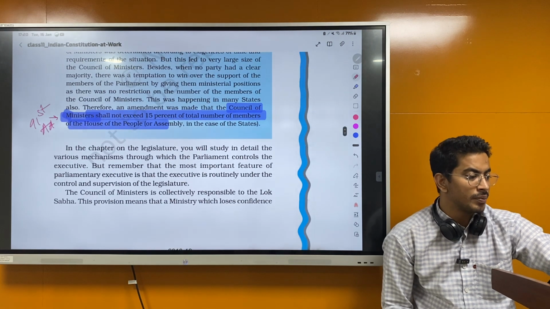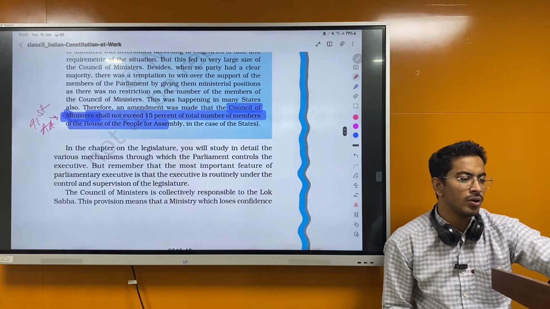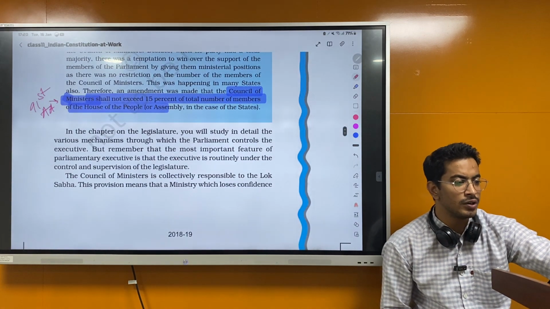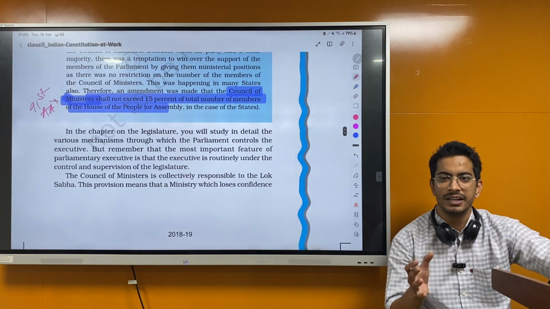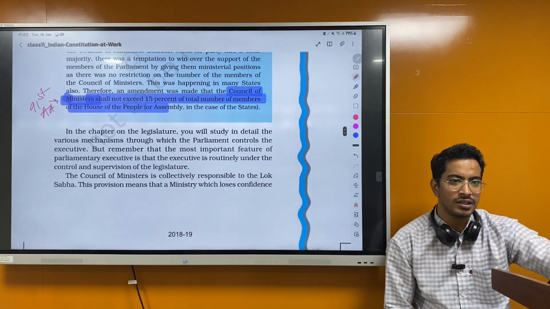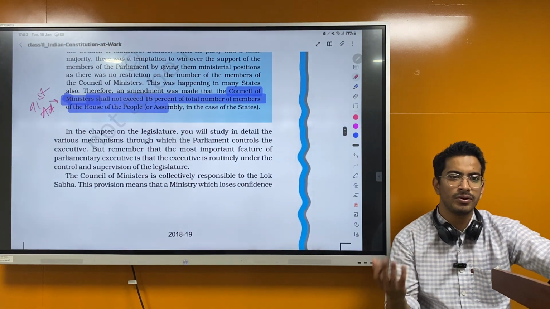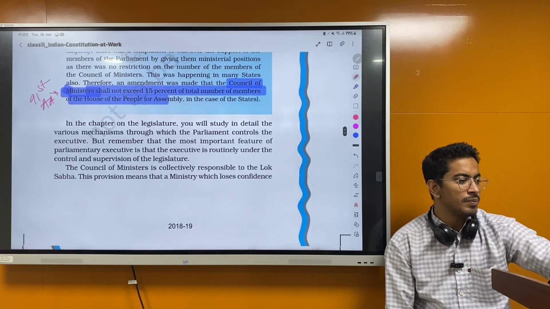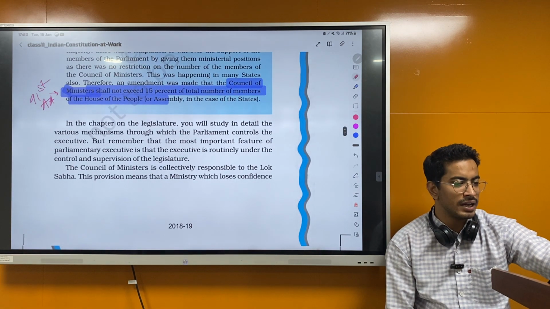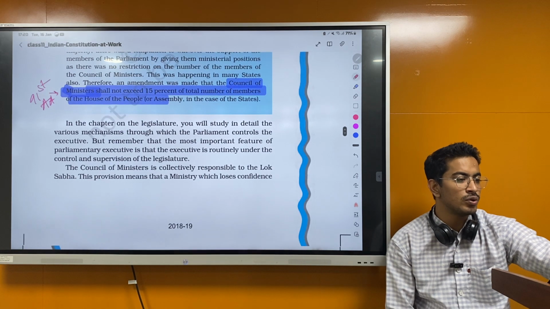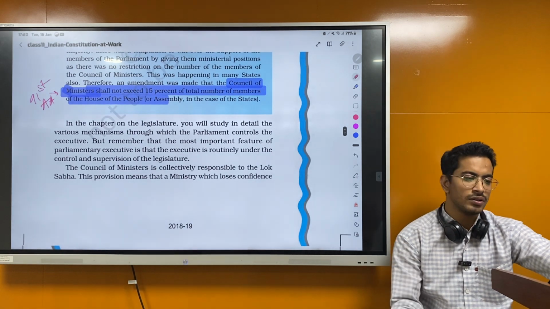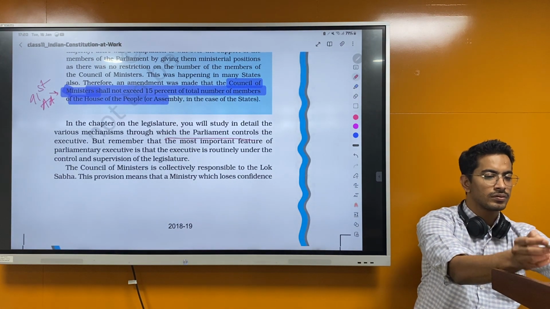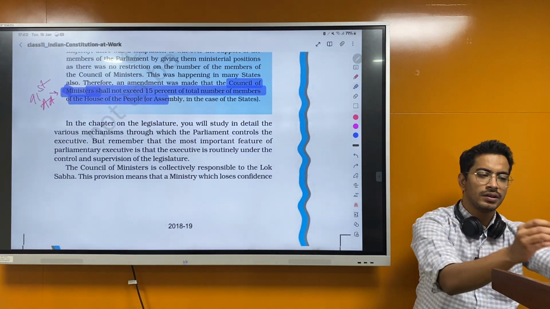In this chapter on the legislature, you will study in detail the various mechanisms through which the Parliament controls the executive. We know that it is interdependent. We have read, right? Executive is dependent on legislature, legislature is dependent on executive. But remember that the most important feature of parliamentary executive is that the executive is routinely under the control and supervision of legislature. So this is the most important feature. And how? We'll learn it in the next chapter.